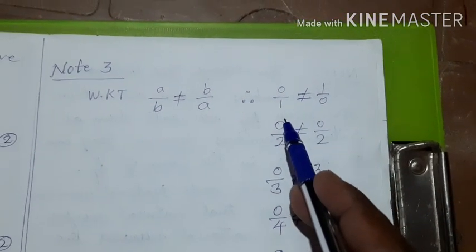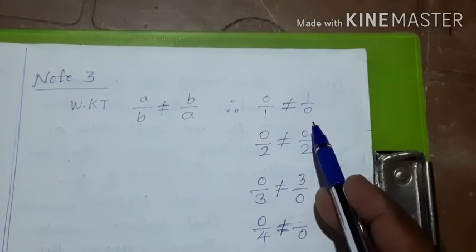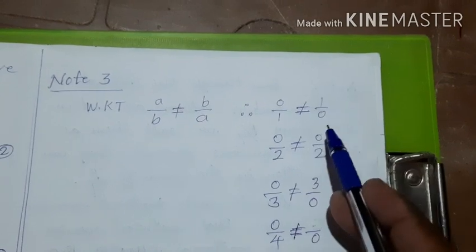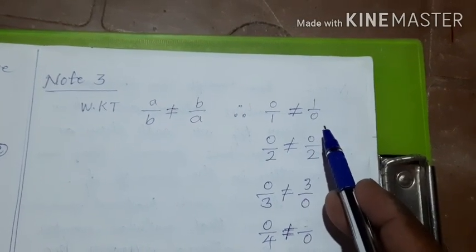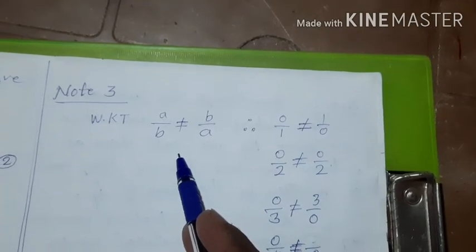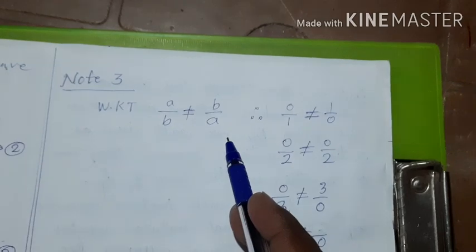The value of 0 upon 1 is different and 1 upon 0 is different. But some people will write 0 upon 1 is also 0, 1 upon 0 is also 0. Then it implies A by B is the same value and B by A is the same value. It is not possible.